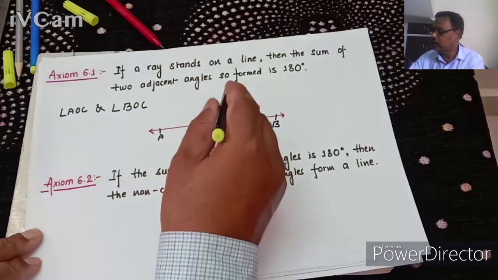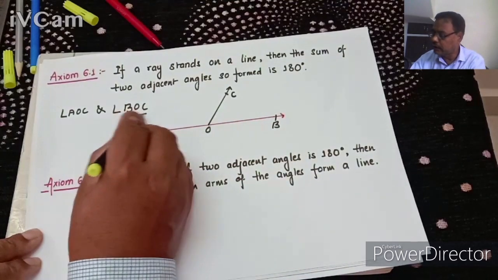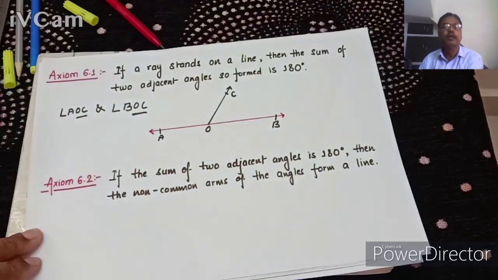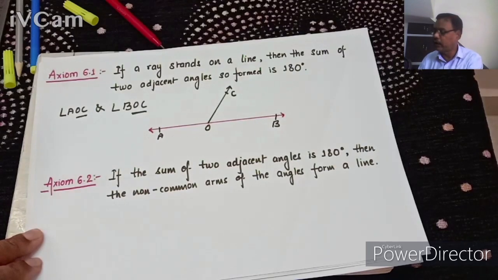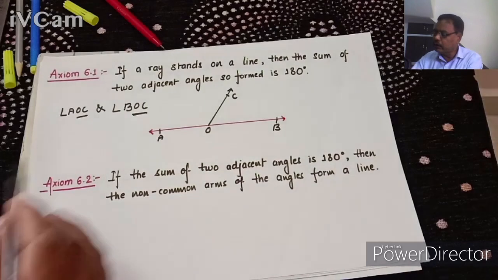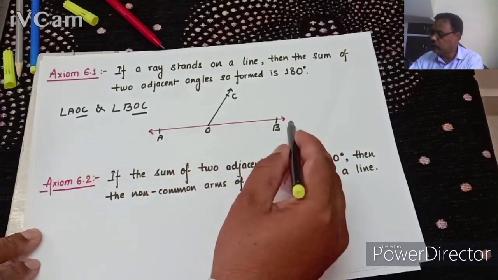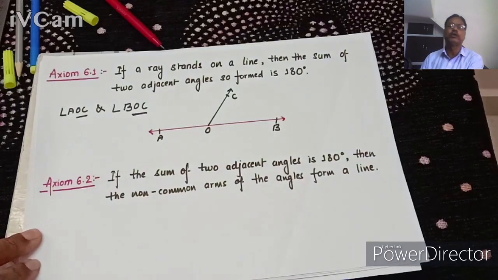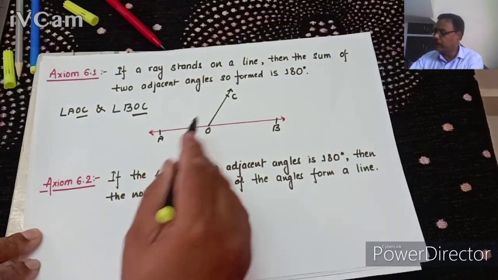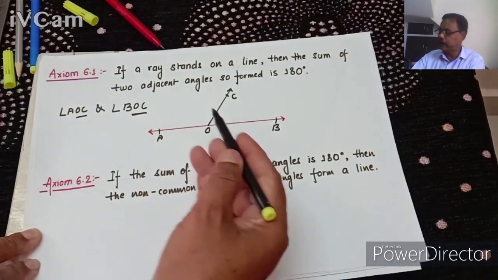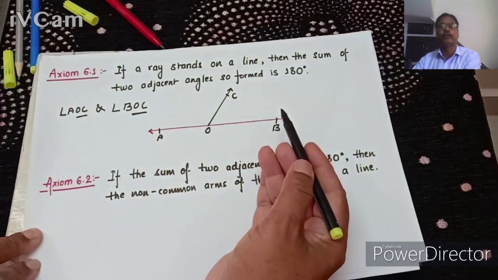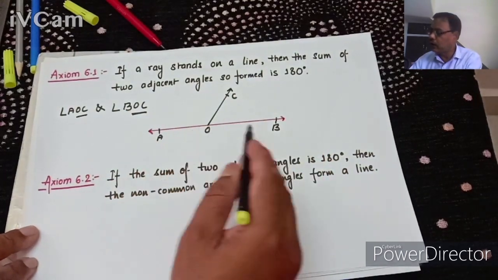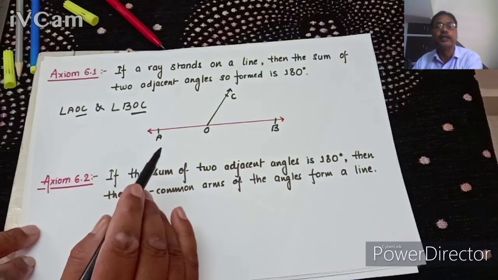Angle AOC and angle BOC. Look here, these OC, here OC are common arm, that is why it is called common arm. And non-common arm OA and OB. OA, AO and BO, they are the non-common arm and they are opposite to this common arm. One is on this side and one on this side. So that is why it is called adjacent angle.